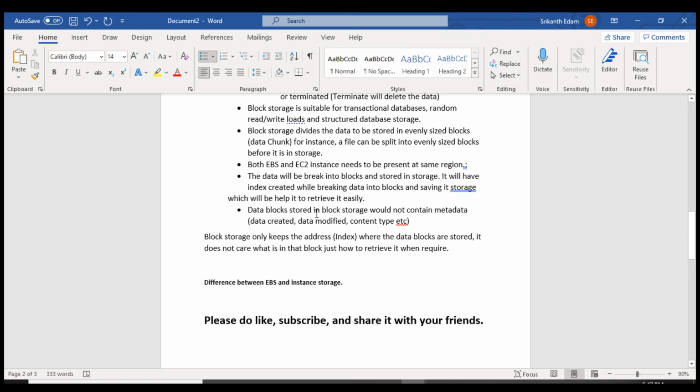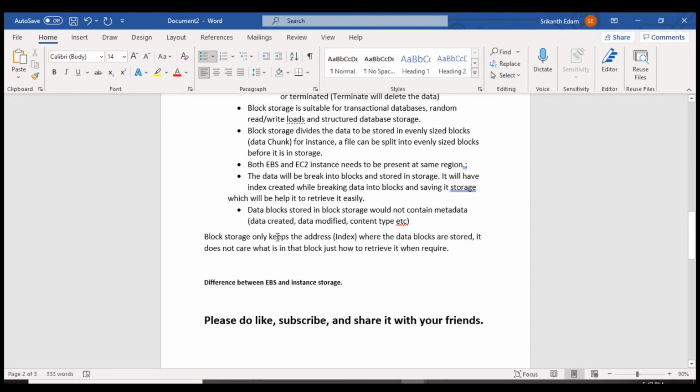Data blocks stored in block storage will not contain metadata. Metadata means the data created, the time, when exactly it was modified, and what kind of type you are uploading. It will not have the metadata when it is divided into chunks. Block storage only contains the address where the data blocks are stored. It does not care what is present in the block, just how to retrieve it when required.